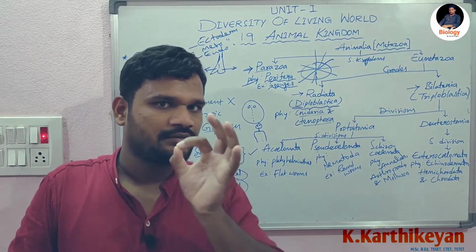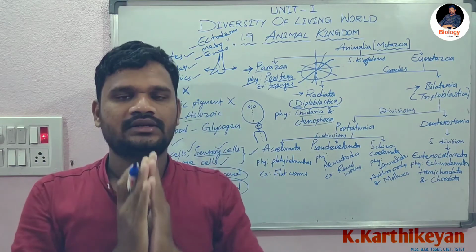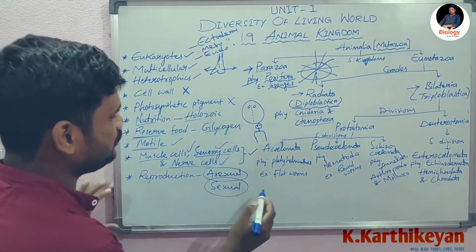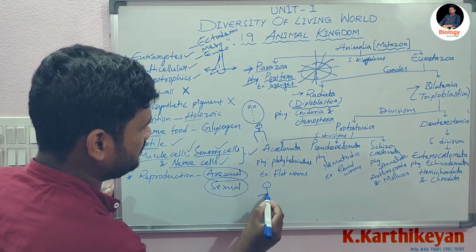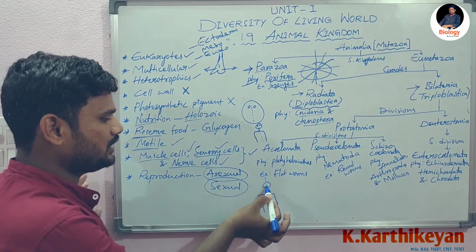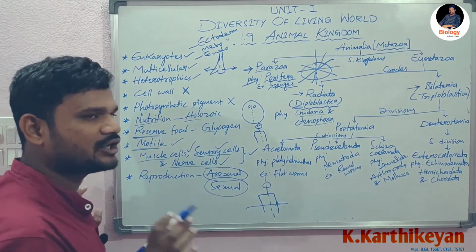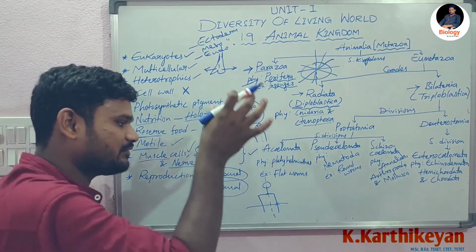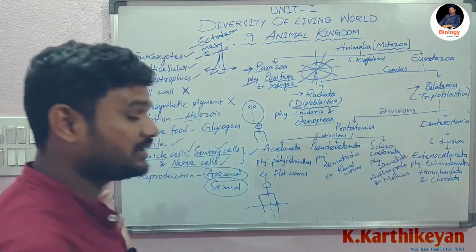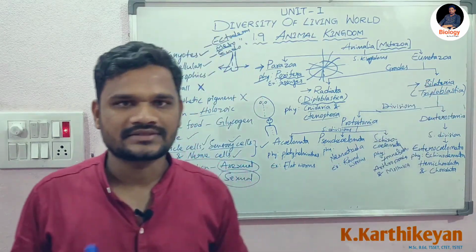Bilateria grade, right? Bilateral symmetry means the organism can be divided into only two equal parts. Example, human being. Imagine this is the human body. We can cut the human body only into two equal parts. If we cut like this, we can't get equal parts, which means this type of symmetry is known as bilateral symmetry. Based on that symmetry, this grade Bilateria came into existence.